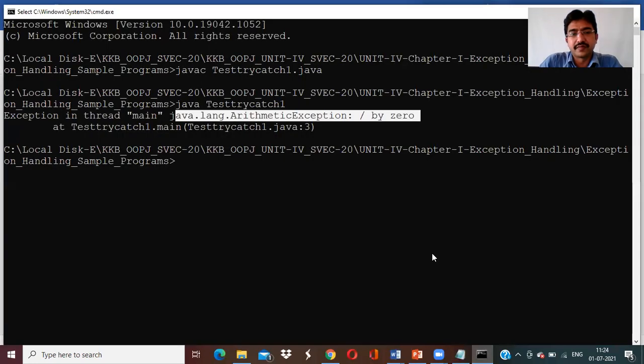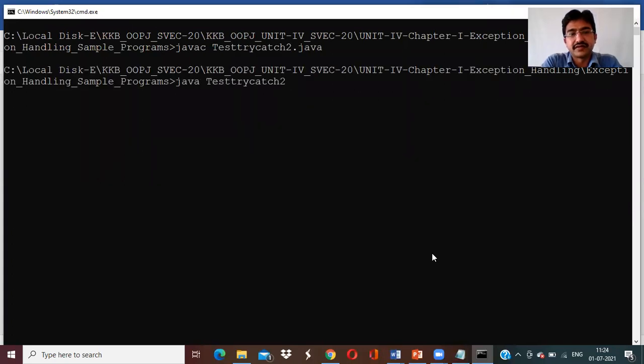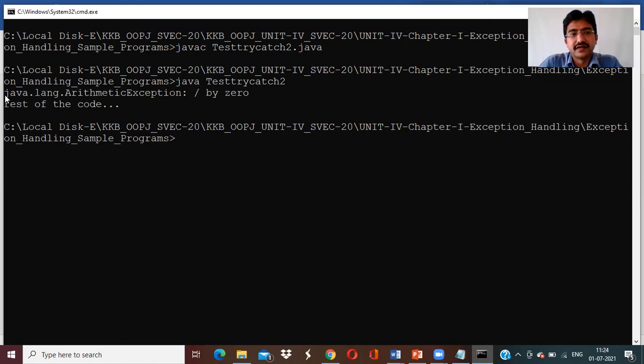Go to the command prompt. javac space, java space, and it shows java.lang.ArithmeticException: divided by 0, as well as the rest of the code. The remaining lines of the code are automatically executing. It is not stopping the process wherever the exception has been raised. It also raised the exception as well as continuing the next lines of code. That is the beauty of exception handling.